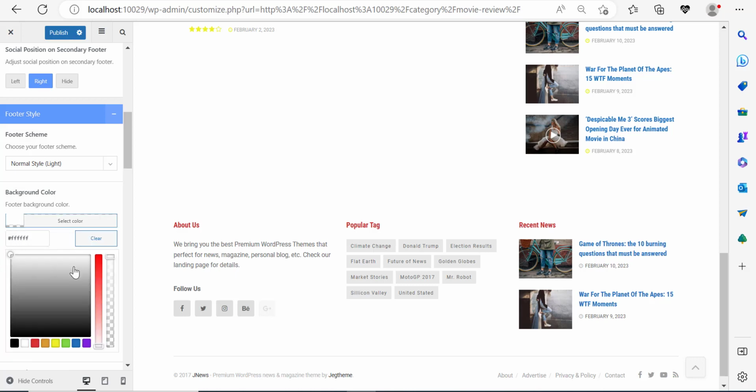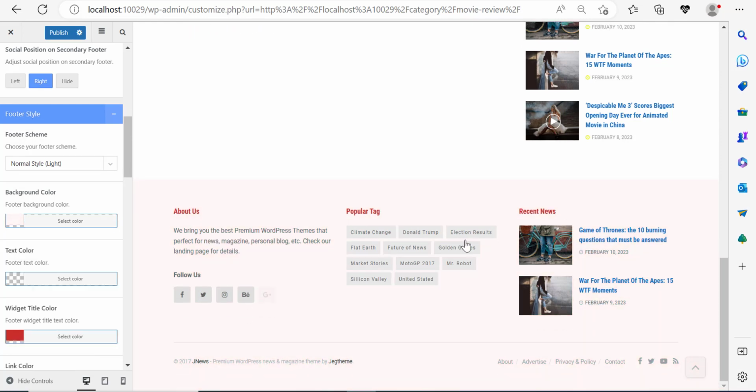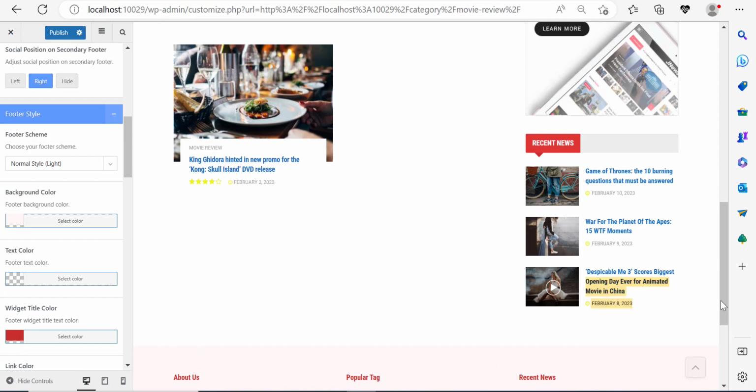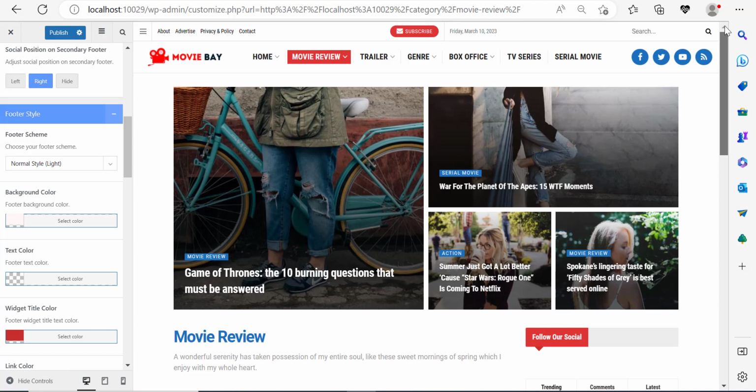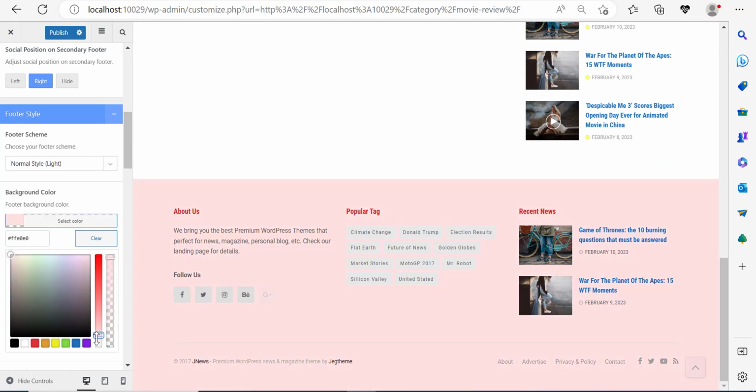So I'm going to go and maybe just slightly give a little bit of red color to this. Just a slight red color, not so much. I think this one is pretty good, even though it looks a little girly, but I'm going to keep it that way, right? So here, because the color here is red, now maybe I'm going to give it a little bit more red nuance to it, kind of like this. I think this is pretty cool, so I'm going to keep it.